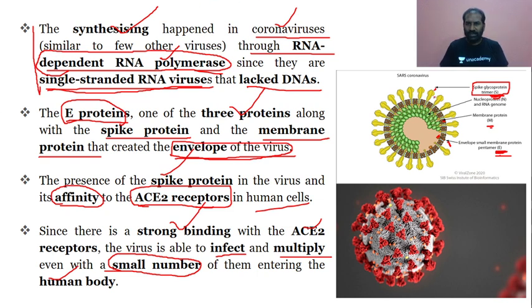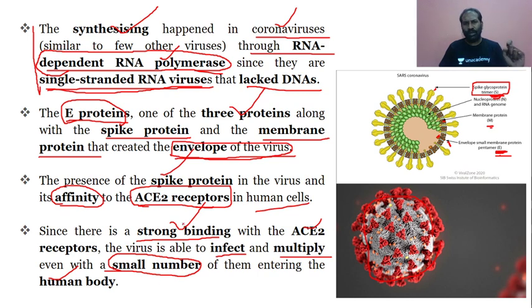The spike protein is this red one that we can see. This is the one which has the affinity or bondage to the human cell receptor. Which receptor is that? ACE2 receptor. And this strong binding with ACE2 will infect and multiply n number of times, even with a very small number of viruses entering into the human body.